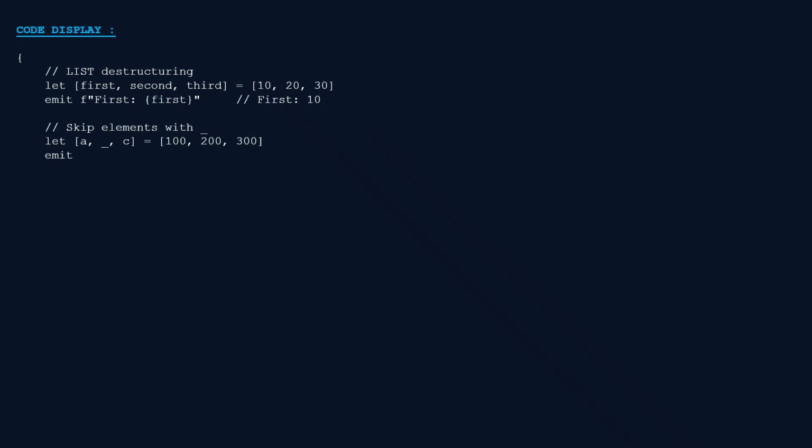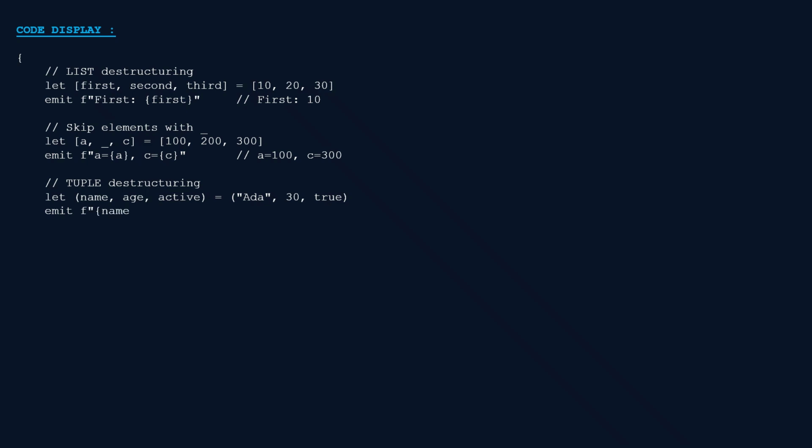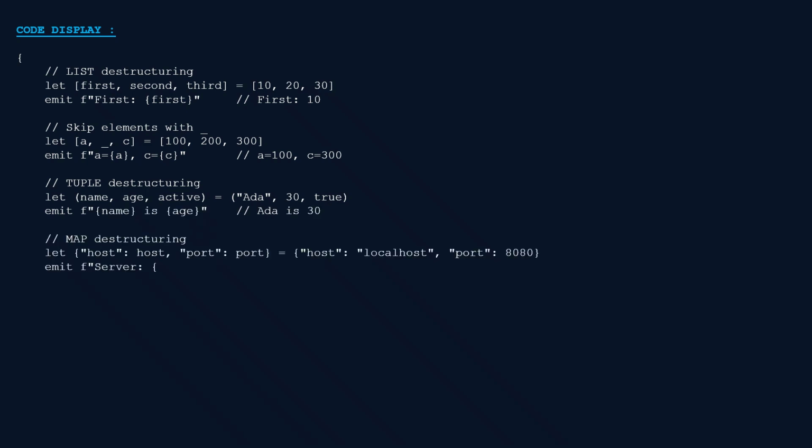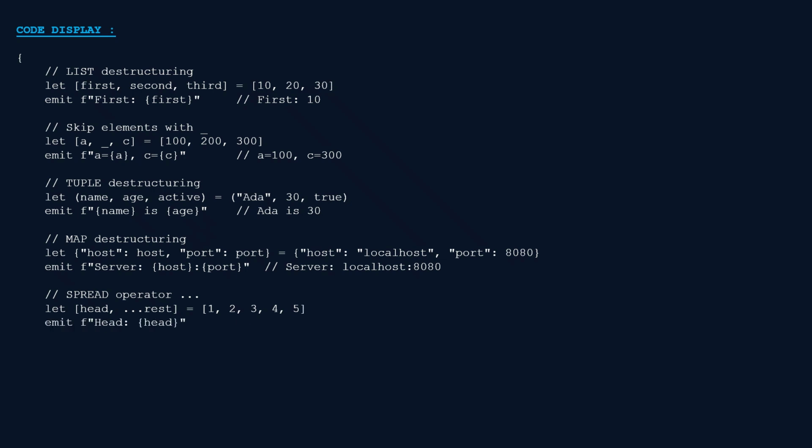Lists use square brackets. The first element goes to the first variable, second to second, and so on. Use underscore to skip values you don't need. Tuples use parentheses. Maps use key colon variable syntax, and the spread operator, 3 dots, captures the rest of a